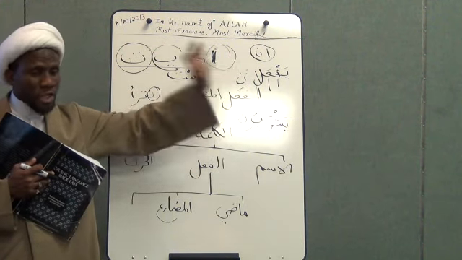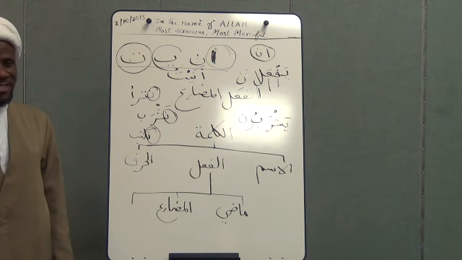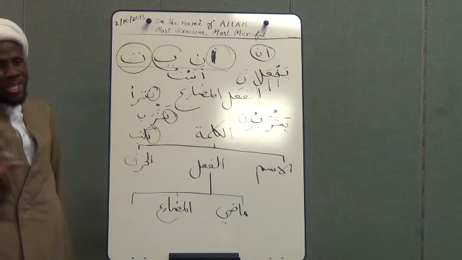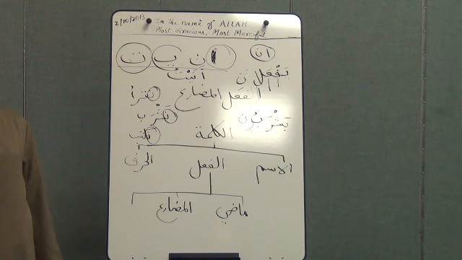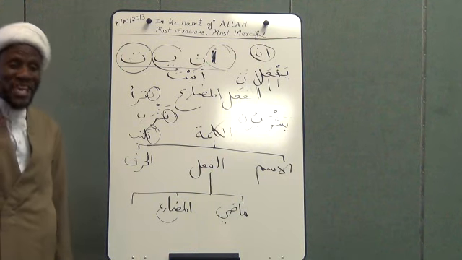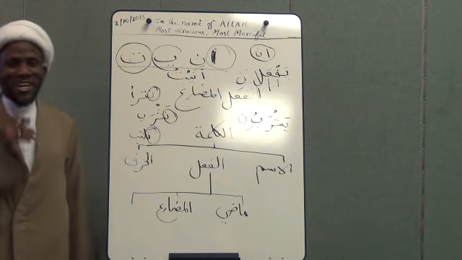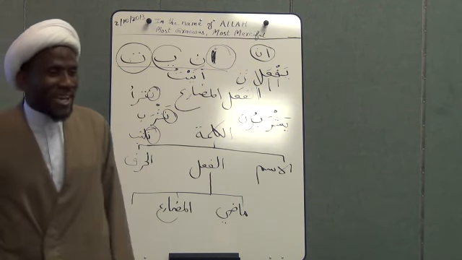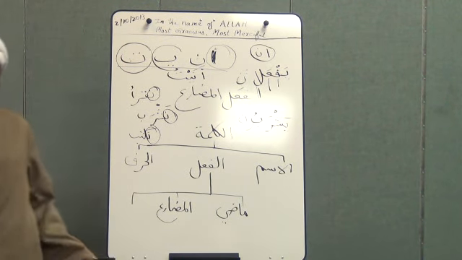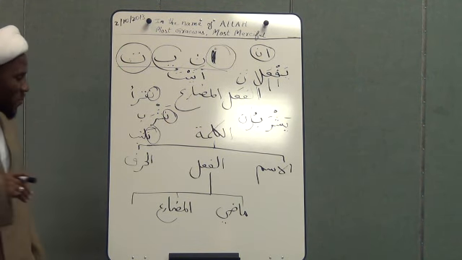If nothing has been added to the word, it's called mujarrad. Like fa'ala: the actual word is fa, ain, lam, nothing has been added, so it's called mujarrad. Now, if you add something, then it's called mazid fih. Mazid means addition. So if it's three letters, it's mujarrad. And you know, even in Arabic, a single man is called mujarrad too. When a person is single, non-married, they call him mujarrad.